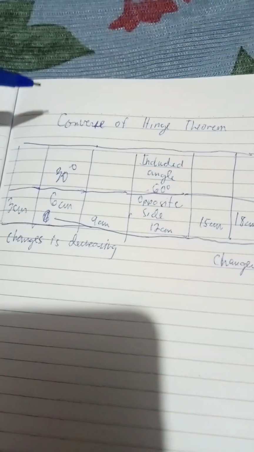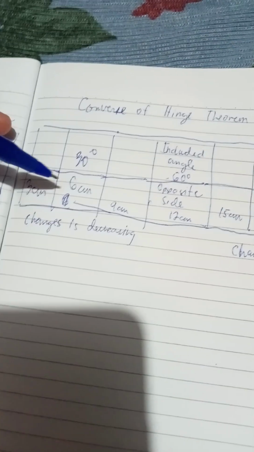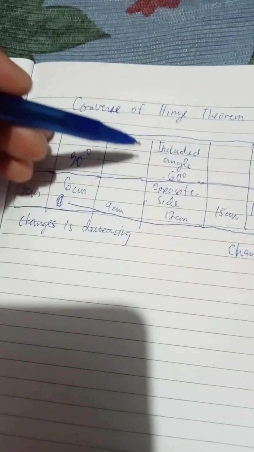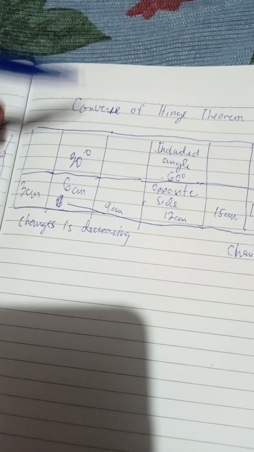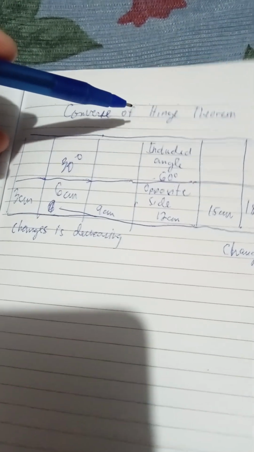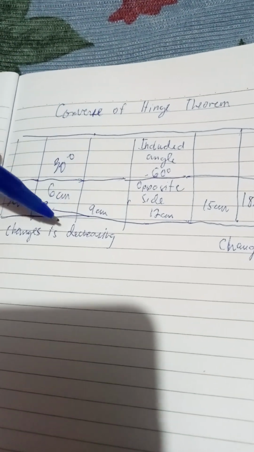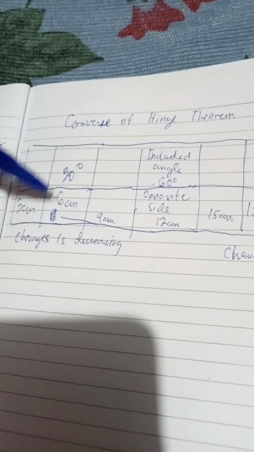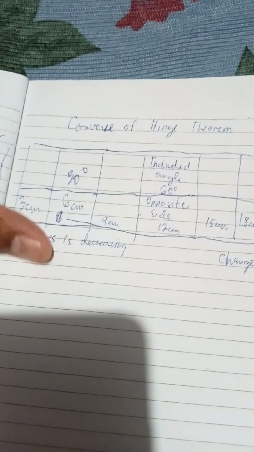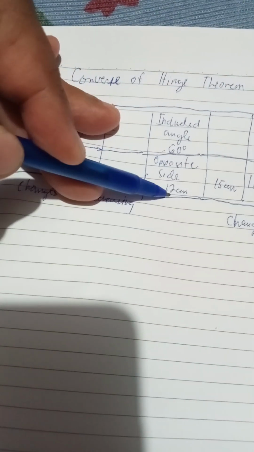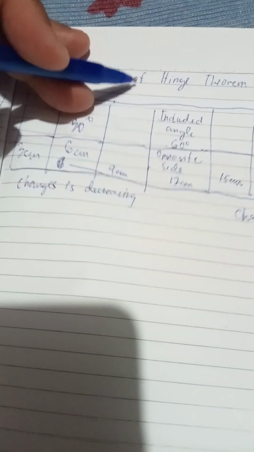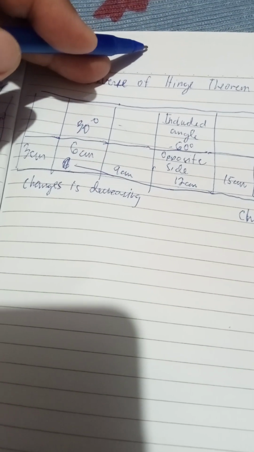So we need to get the fraction. Shall we get the fraction of our smallest angle? So let's say the smallest angle is 15. Okay, so how are we going to get that one?